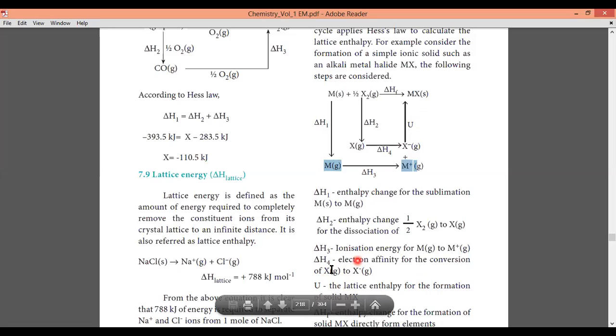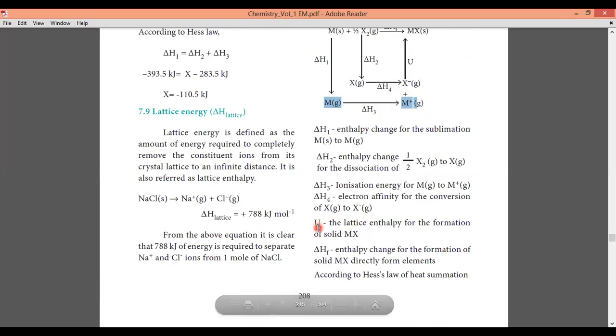Then comes delta H4, electron affinity for the conversion of X. Here you see delta H4, X halide gaseous phase இருந்து அதே ionic form, anionic form X minus, that is also in gaseous phase. So now comes the U ன்றது என்னன்னா, the lattice enthalpy of formation of solid metal halide. Here this delta HF simply related to the enthalpy change for the formation of solid metal halide directly from elements.